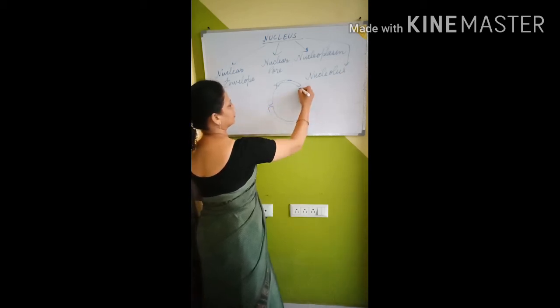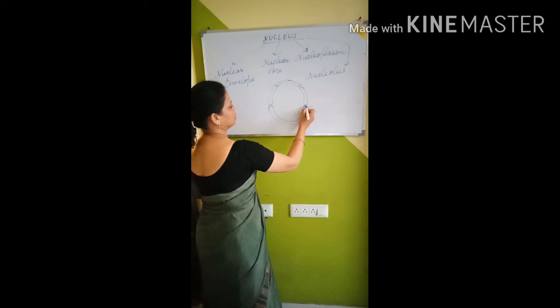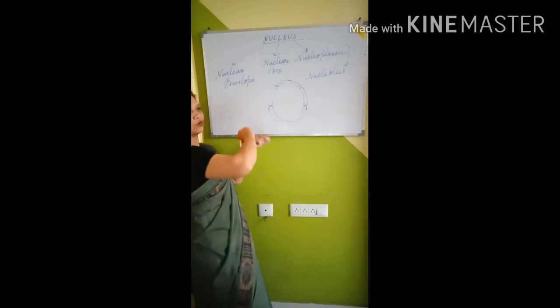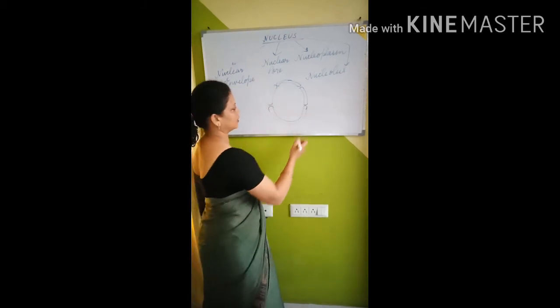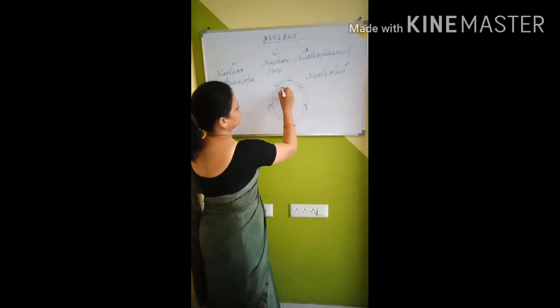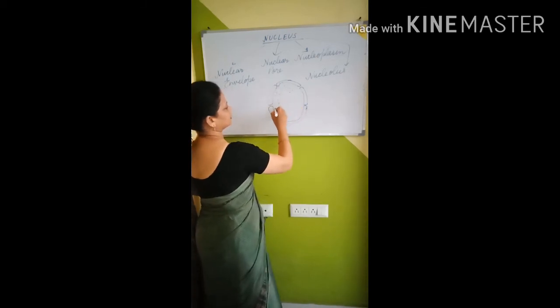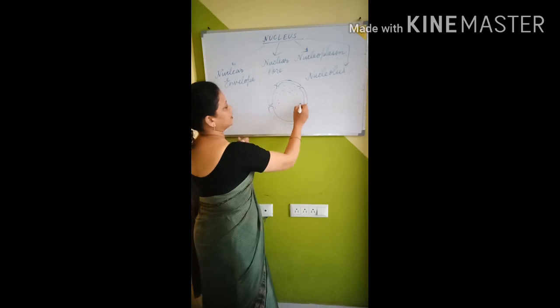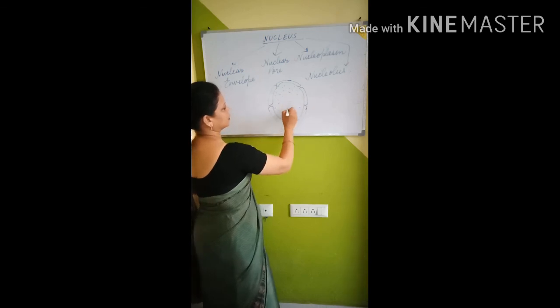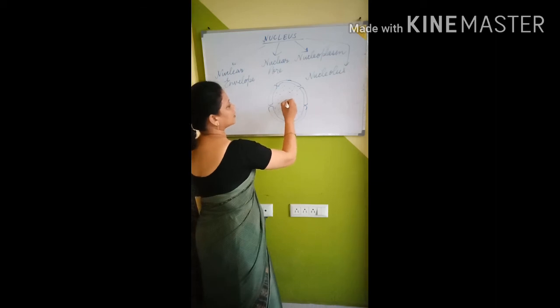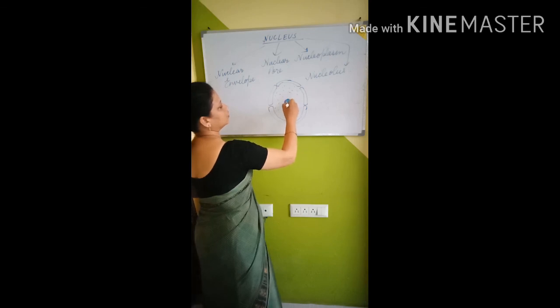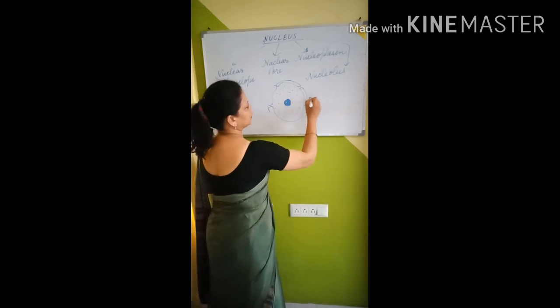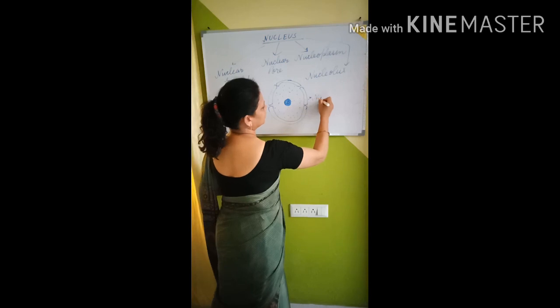So remember or not? This is the nuclear core, where substances can go inside and go outside. Inside it there is a jelly-like matrix, known as nucleoplasm, and there is a dark, circular, rounded body present in between the nucleoplasm. That is the nucleolus.